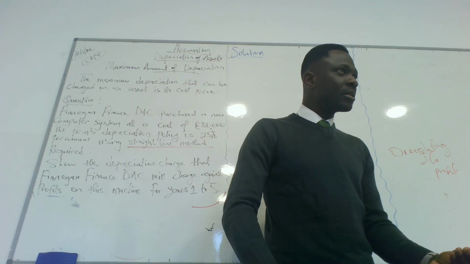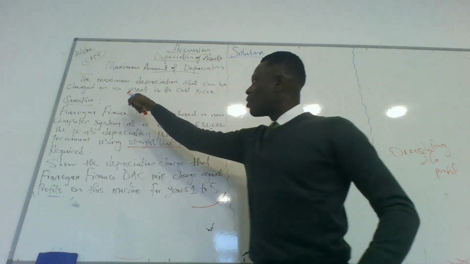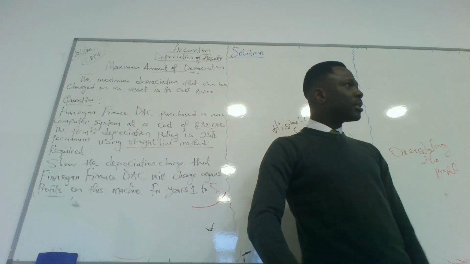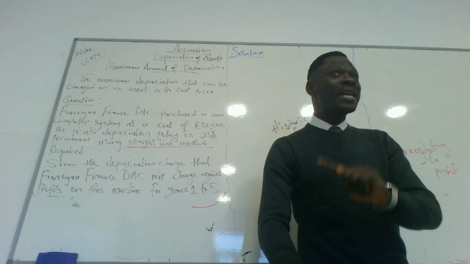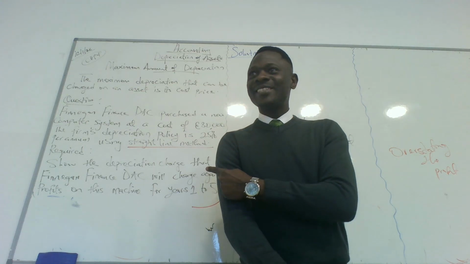Do you get it now or not? So for maximum amount of depreciation, the maximum depreciation that can be charged on an asset is the cost price, the amount you purchased it. Because you are not selling it, you didn't buy it to sell. If it was to sell, it is purchases, not assets.